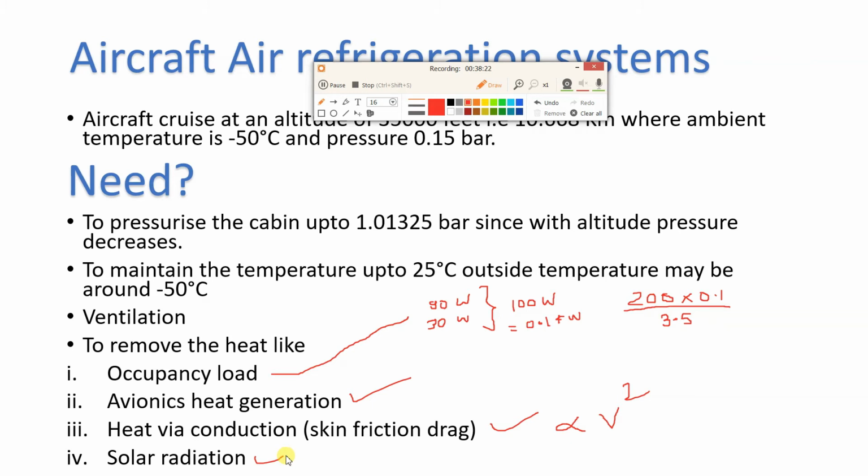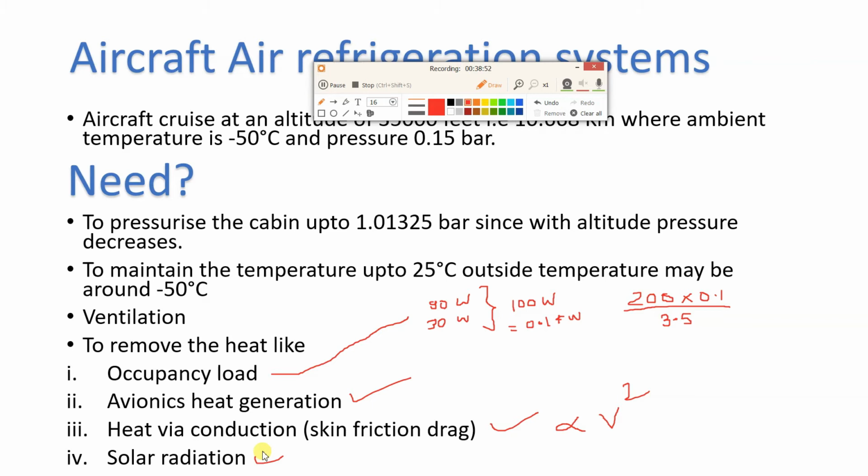Now what is this solar radiation? If you consider standard solar radiation, it is 1353 watt per meter square. Okay, now this is the standard which we consider. You will study this solar value 1353 watt per meter square when you study the subjects related to renewable energy sources. So that is the standard radiation which comes to the earth.